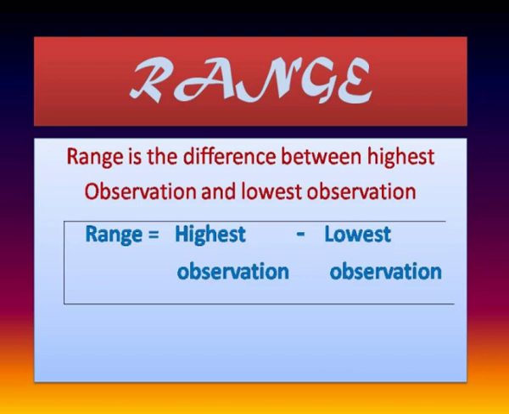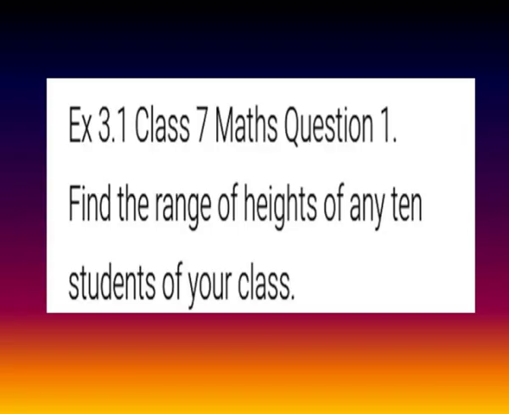Next, range. The difference between the highest and the lowest observation is called range. So range is equal to highest observation minus lowest observation. With the basis of these definitions, we are going to start exercise 3.1.